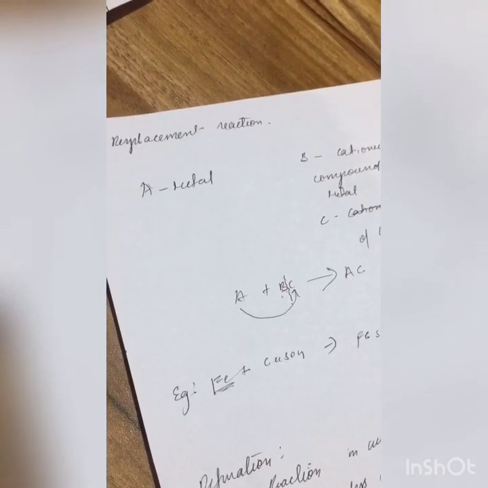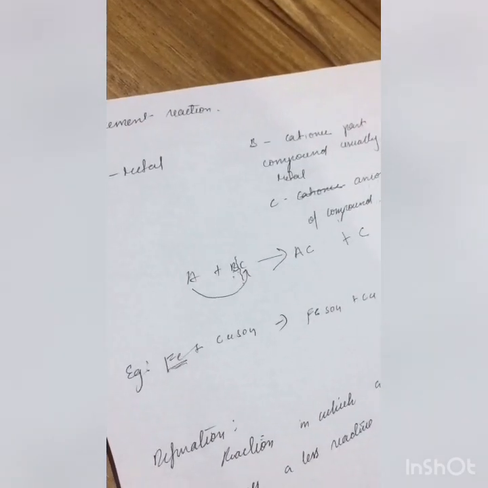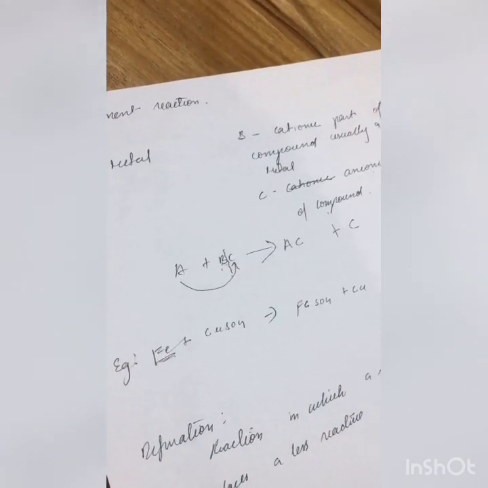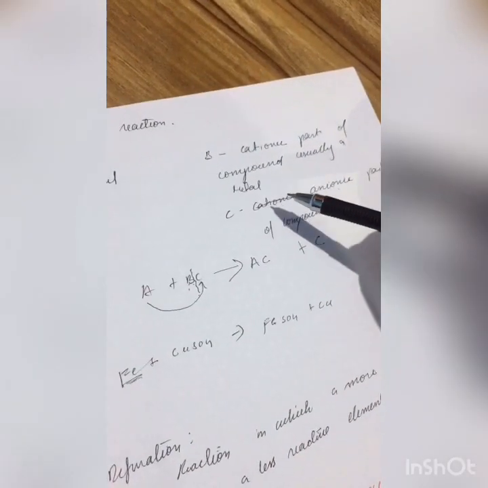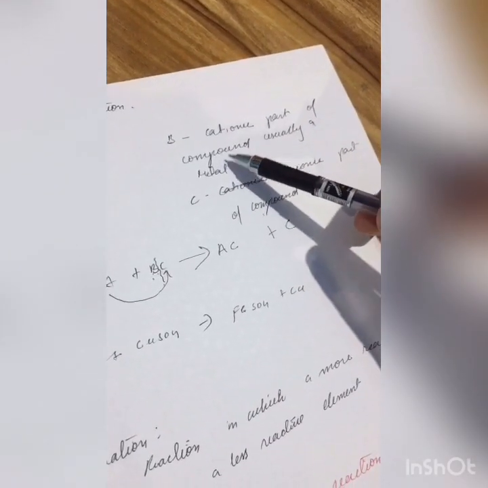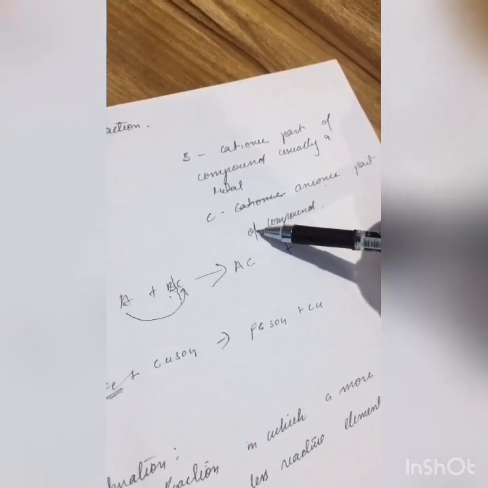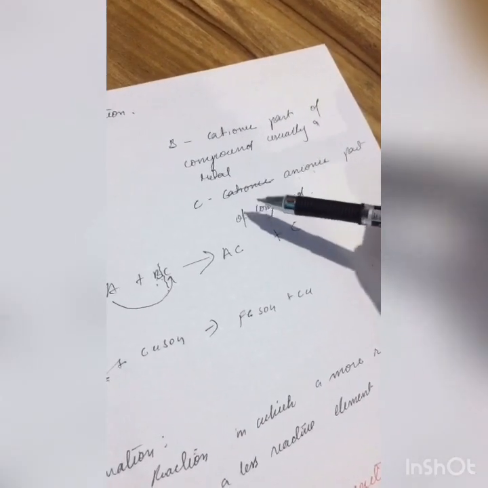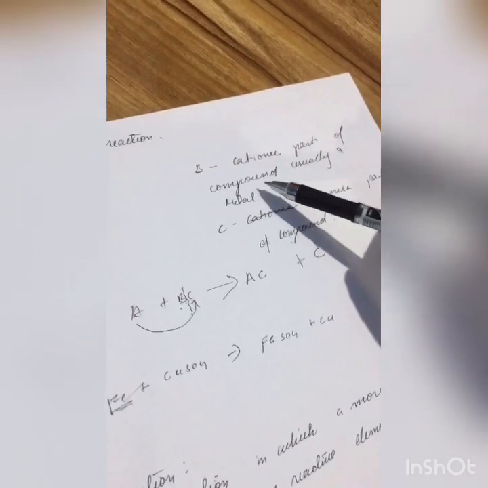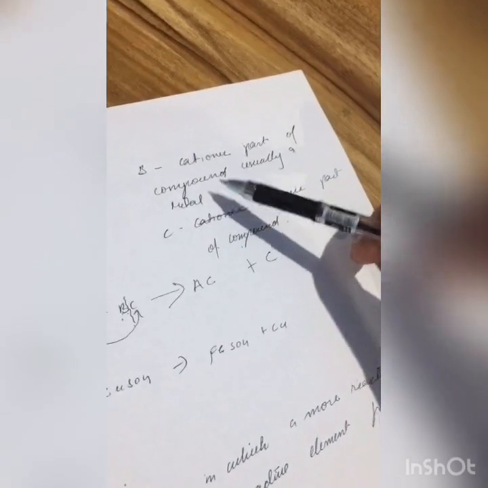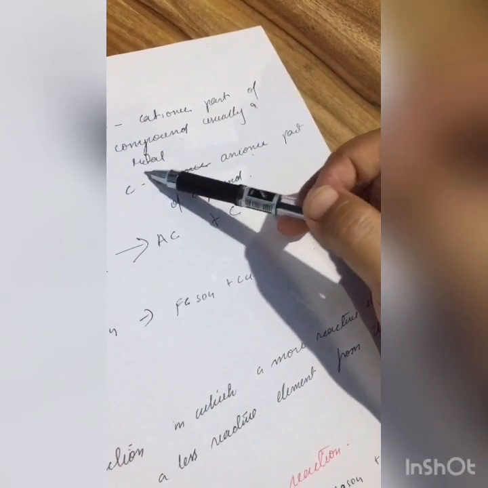Okay, displacement reactions. In this type of reaction, on the reactant side you will see only two things, where one is a metal and the other one is a compound. In this compound, an anionic and a cationic part will be there, right? The cationic part will always be a metal.